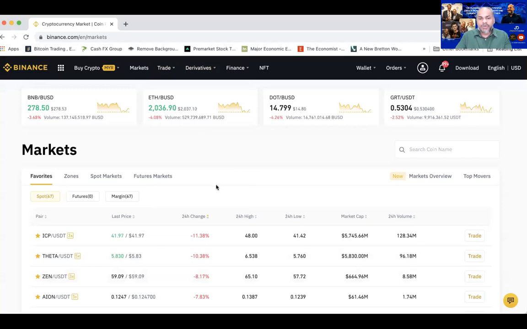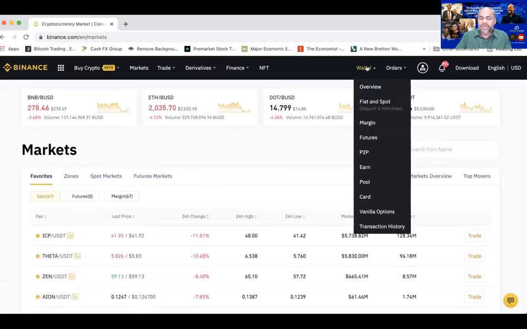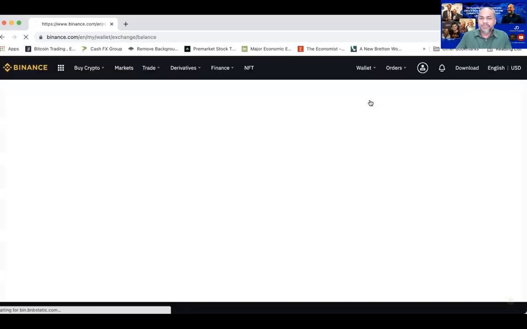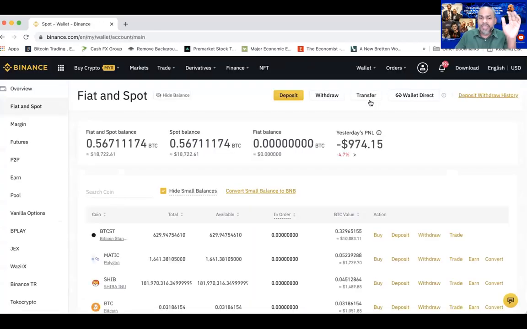So in Binance, please make sure you get into your fiat and spot wallet. Make sure you already have your USDT here. When you want to buy, let's say for example, I have a friend of mine here from India. He wants to buy USDT. He's going to buy with Indian rupees. So if you are in Malaysia, you're going to buy with Malaysia ringgit.